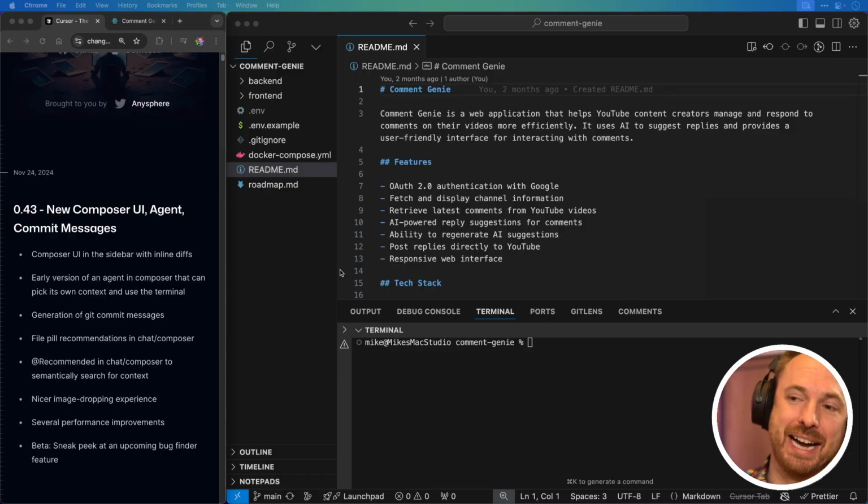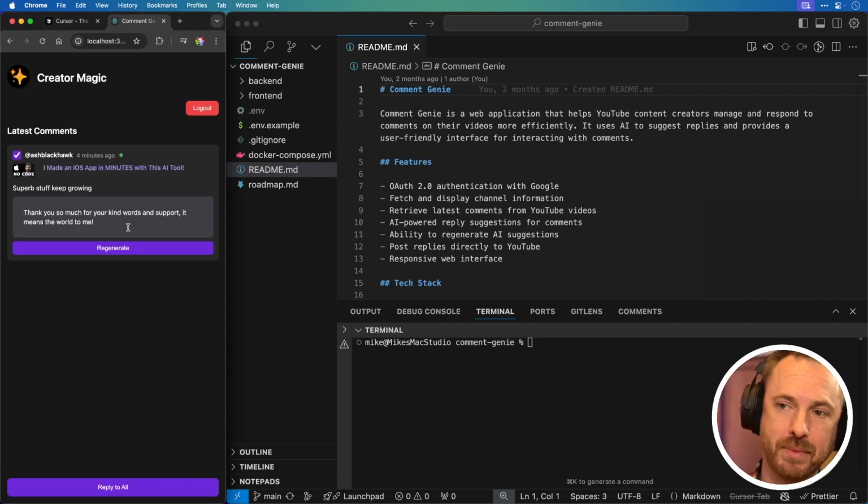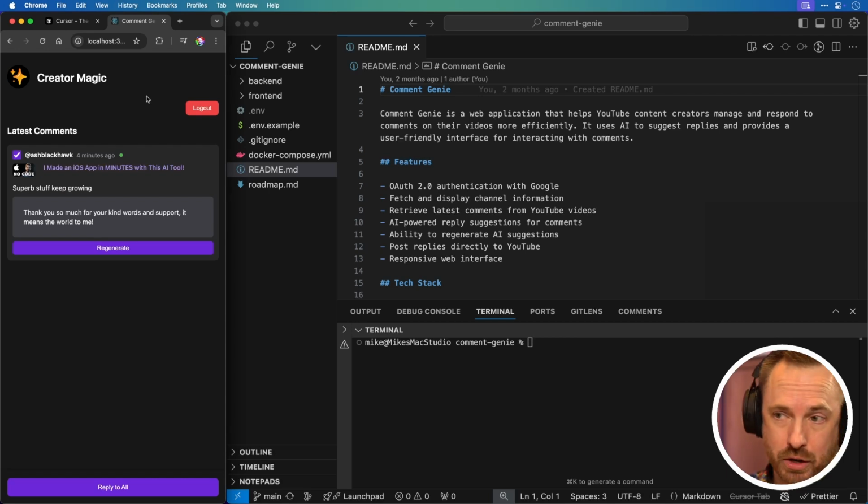Anyway, today's advent calendar behind the door is the 0.43 update to Cursor and the Composer UI, the agent that does all the no-code stuff for you, and it's actually really cool. I wanted to sort of cut through the hype and show you what I'm enjoying with my Comment Genie app. It's a cool app that sort of helps YouTubers and creators to respond to their comments. I actually did a video about it on the YouTube channel you may have seen, and I got it here running in the background on my local machine.